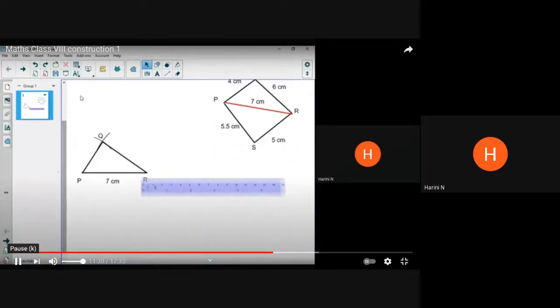Then you have to bring your compass. Now in the compass, how much should you measure? You have to measure 5.5 because from P to S it is 5.5. So take 5.5 in your compass and keep your compass at P. Right, you should again keep it at P.